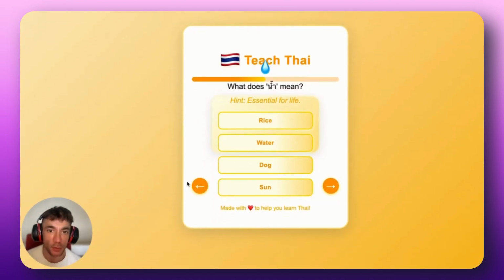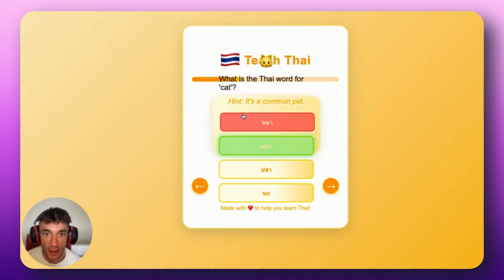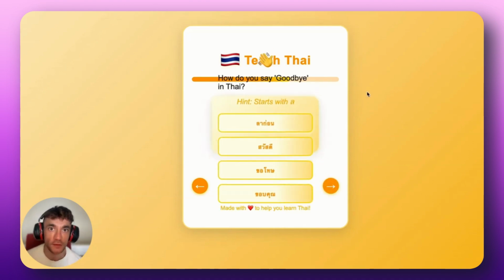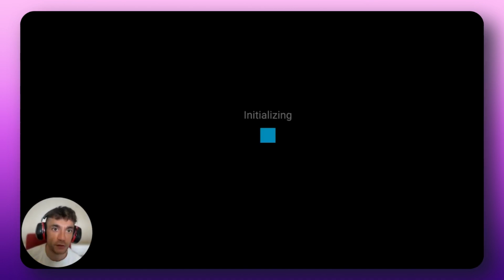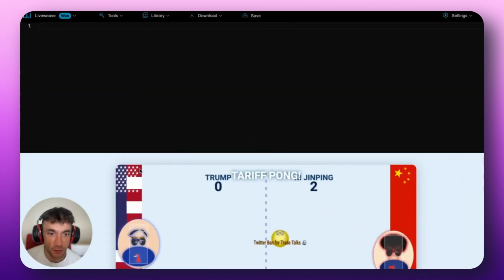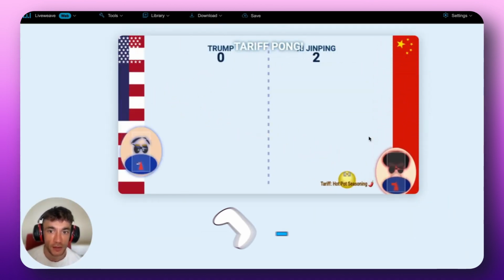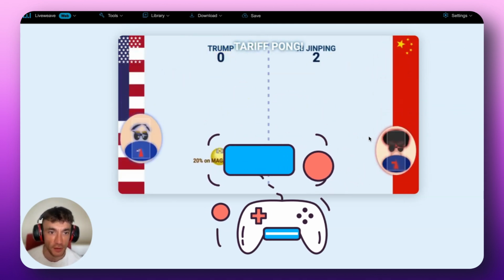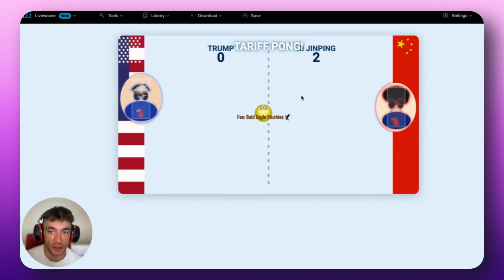So here's an example of an app I actually coded out using this model. And it's created like a Duolingo style app, as you can see. If we go over to another project I actually coded, I'll show you another example of how I coded that today. I created Tariff Pong, which is an incredible game, as you can see right here, where we can play against each other, throw in tariffs at each other like you can see. And this game was coded out completely with Optimus Alpha. So it's really impressive so far.